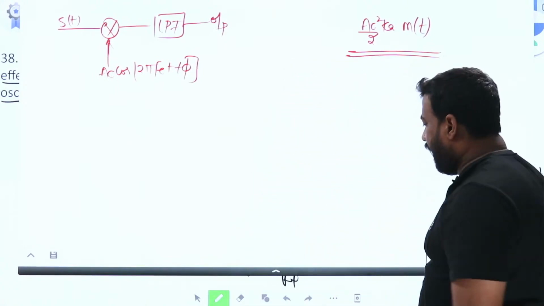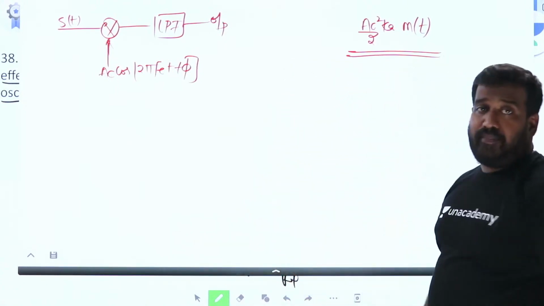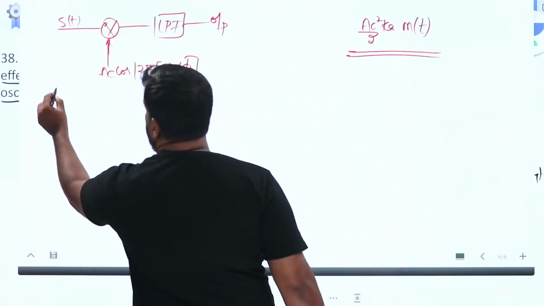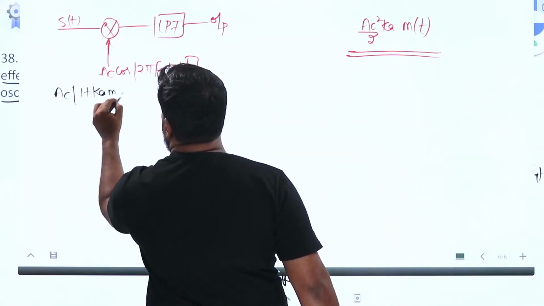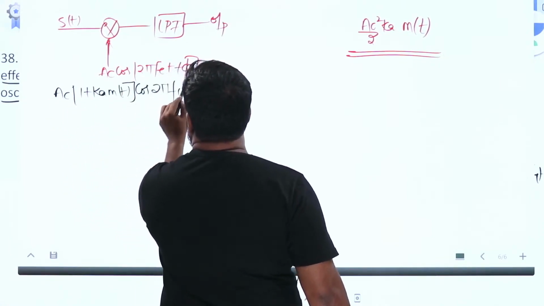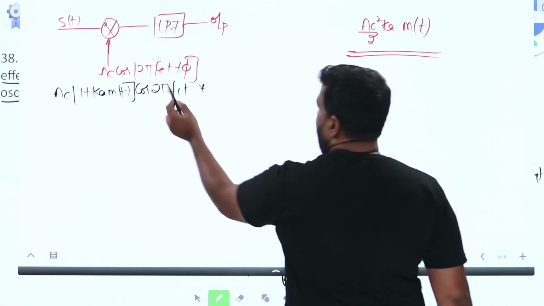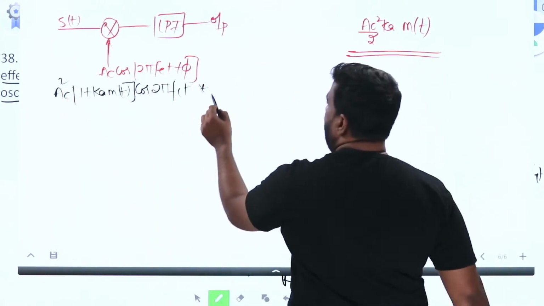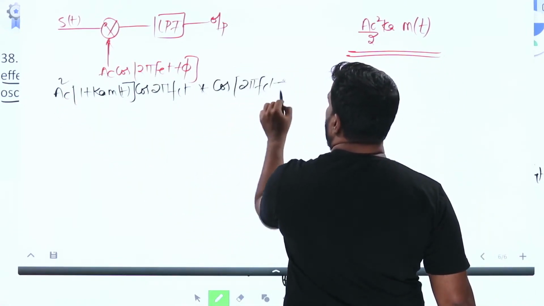Same procedure, do it again. Now what do you get? S of t is Ac into 1 plus Ka m of t, cos 2 pi fct, multiplied by Ac cos of 2 pi fct plus phi.